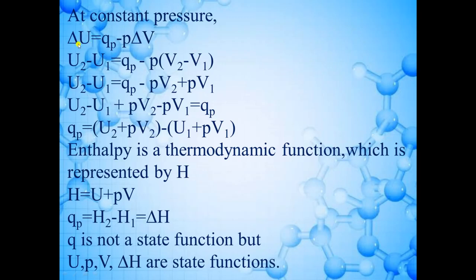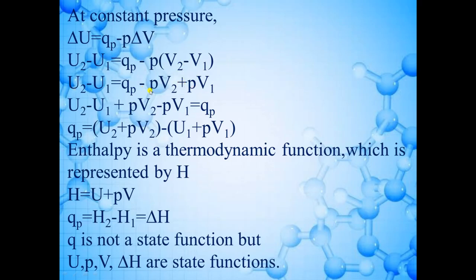So change in internal energy can be written in this way: U2 minus U1, final internal energy minus initial internal energy. In the same way, we can write delta V in this way: V2 minus V1. Now we will multiply minus P with V2 minus V1. So the equation will become U2 minus U1 is equal to QP minus PV2 plus PV1. When this minus sign multiplies with this minus sign, it will become a plus sign.